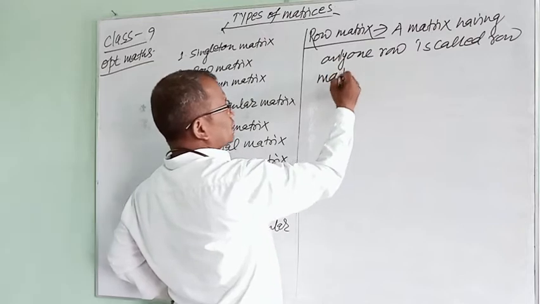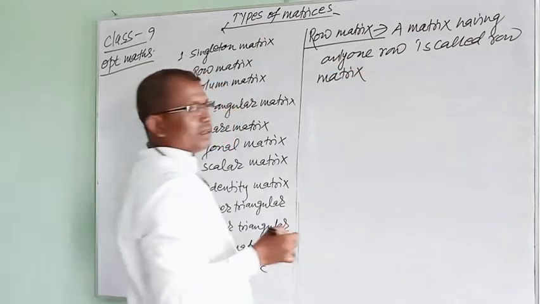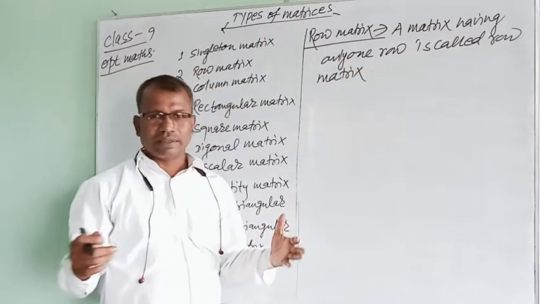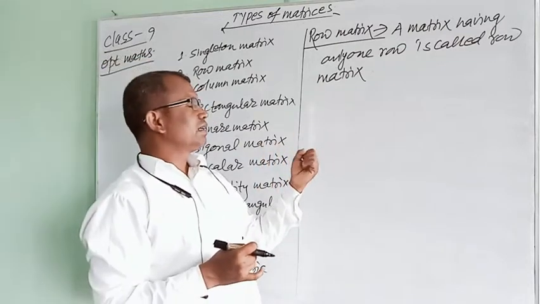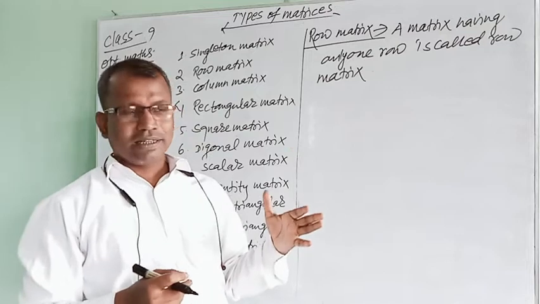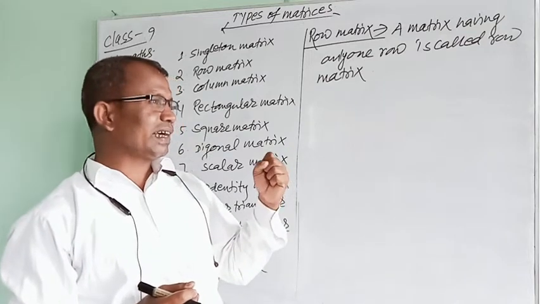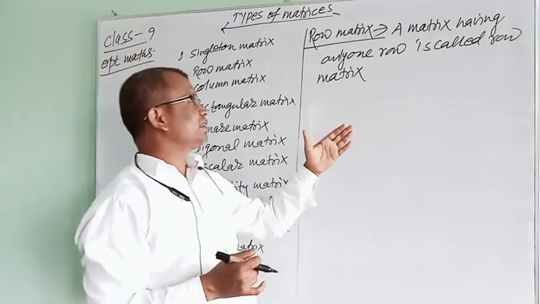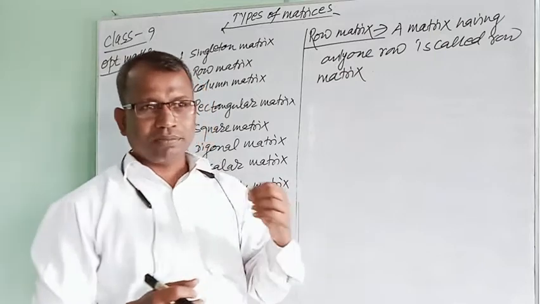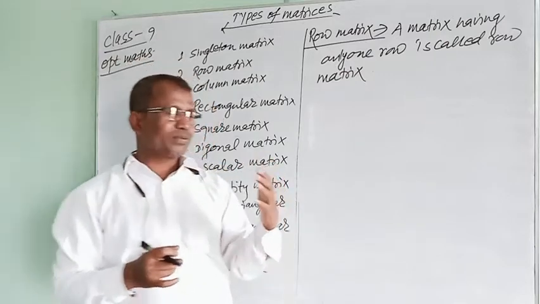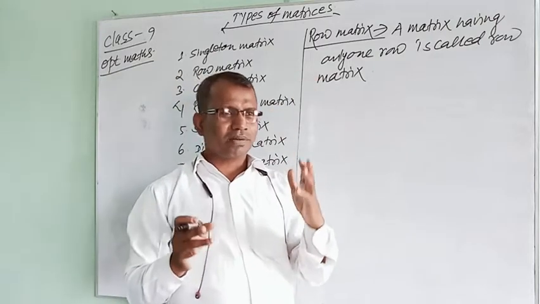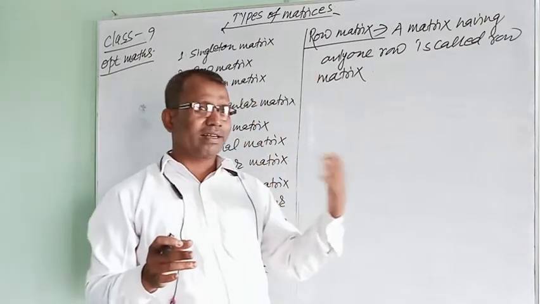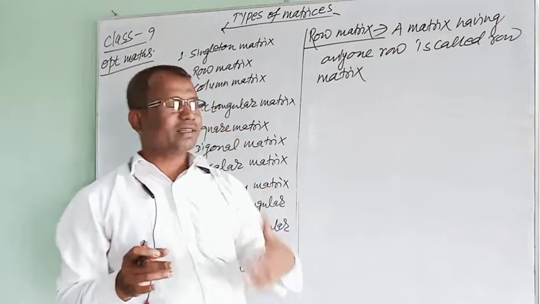A matrix having only one row, not more than one row. It should have only one row to be a row matrix. Any number of columns can be found in a matrix, but the number of rows should not be more than one. If it has only one row, any number of columns doesn't matter in order to define a row matrix.